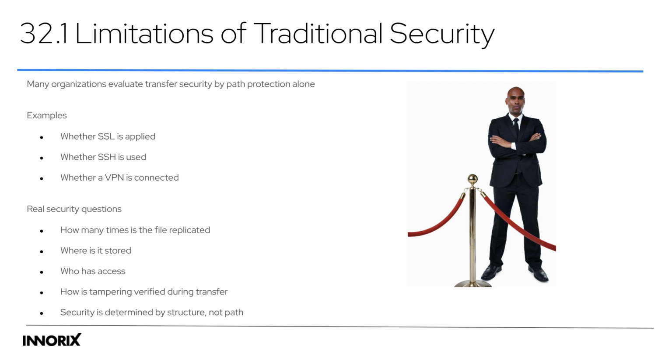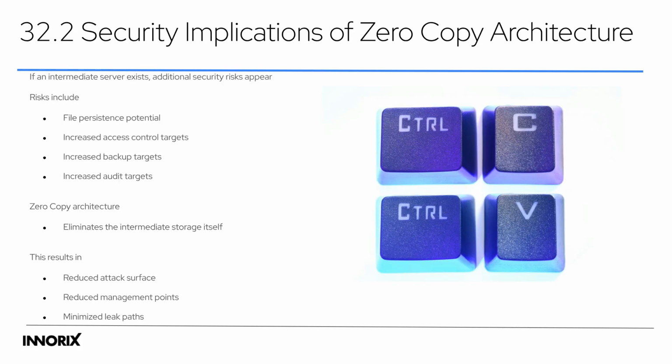Traditional security often focuses on path protection, such as SSL or VPN usage. Real security, however, depends on how many times the file is replicated, where it is stored, and who has access. Intermediate servers introduce risks like file persistence and increased audit targets. Zero-copy architecture eliminates this intermediate storage, resulting in a reduced attack surface and minimized leak paths.